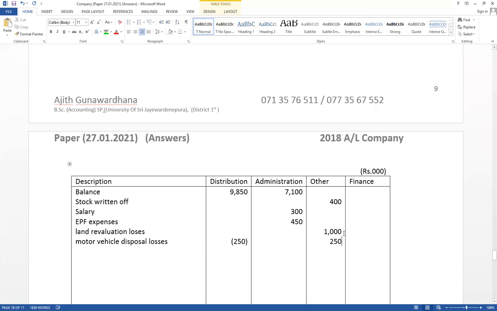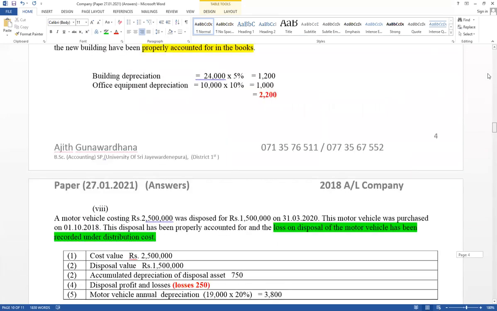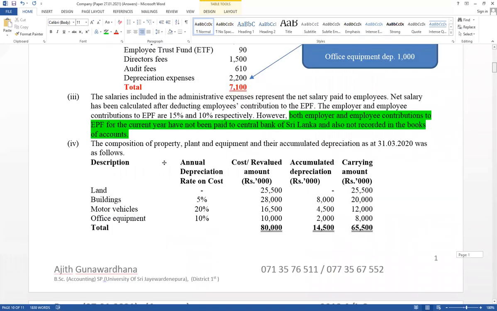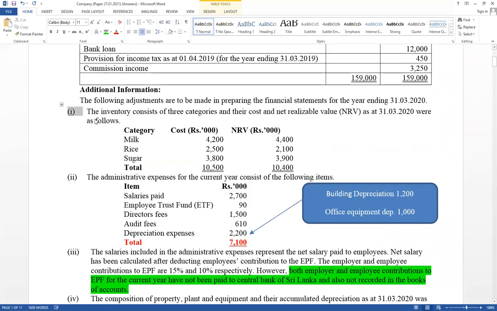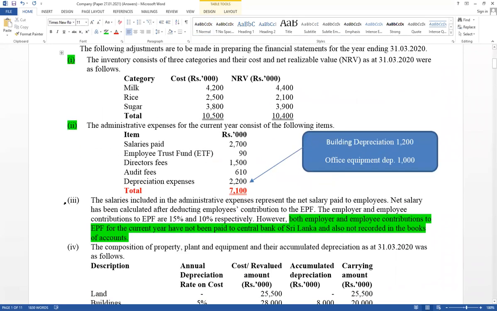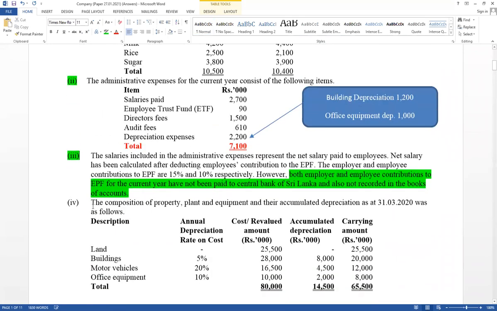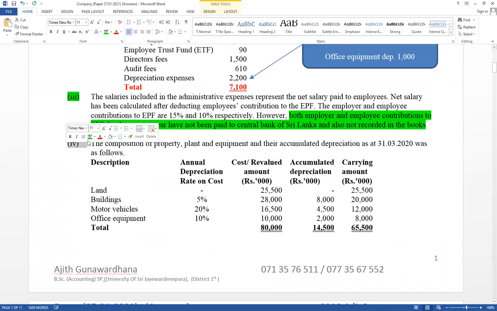Motor vehicle depreciation, those are recorded already. It has been included in the opening balance. Therefore, no need to record again. Right. That is the adjustment relevant for property, plant and equipment. Okay. Now see the adjustments. The fourth one okay. The first one we have discussed. The second one discussed. The third one discussed. And the fourth one, property, plant and equipment, also discussed.